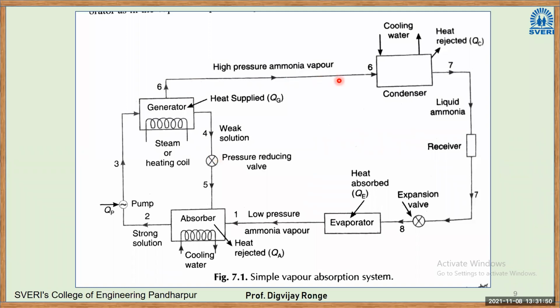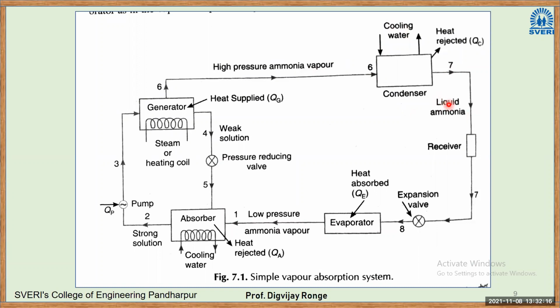Then this ammonia will be passed to the condenser. Again, in the condenser, phase change takes place. Ammonia vapor is converted into ammonia liquid. So at the outlet, we have high pressure ammonia liquid. How is it converted? Heat is extracted with the help of again a cooling water jacket. There is again a cooling water system. Water will flow through the coils and absorb the heat, and this ammonia vapor is converted into ammonia liquid.